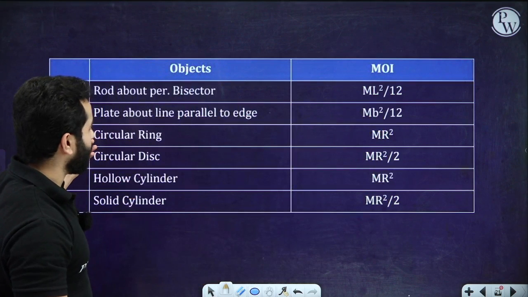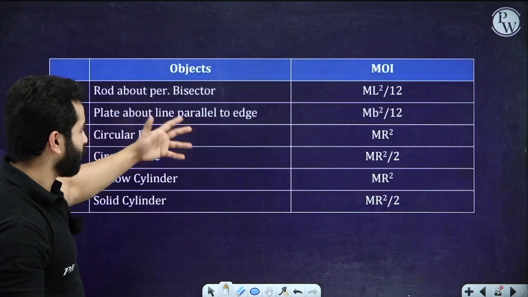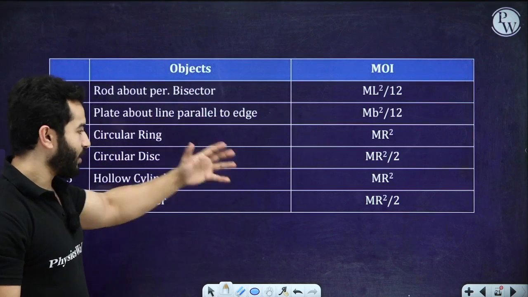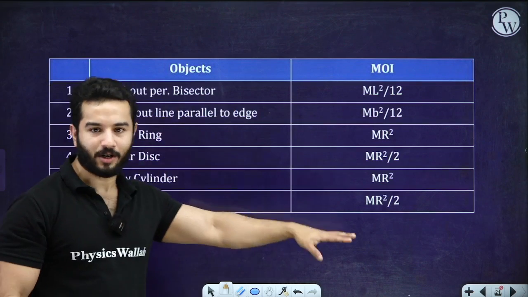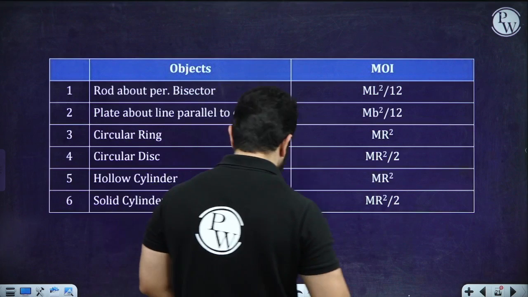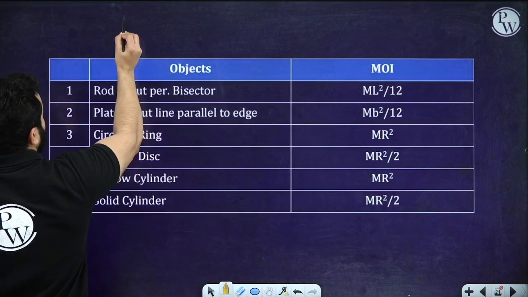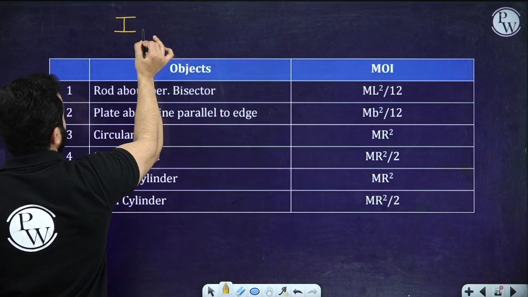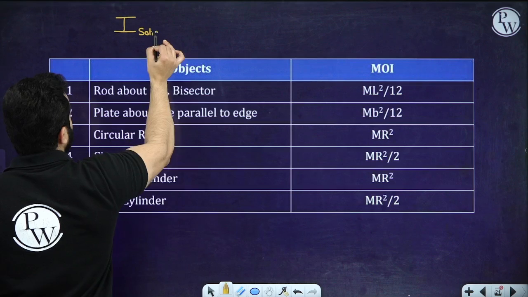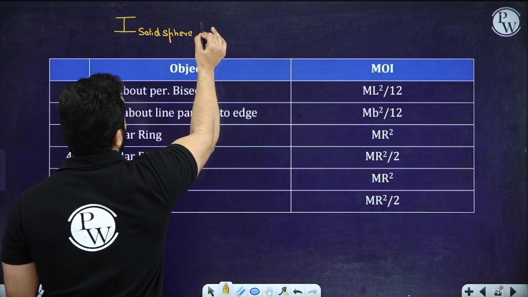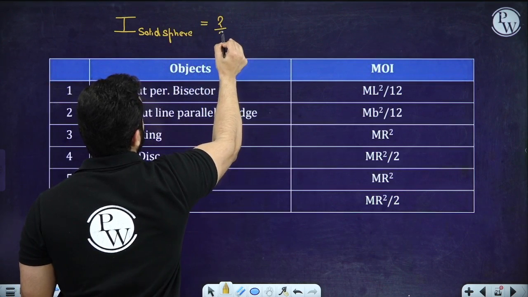Then we have circular ring, which is mr square; circular disc, mr square by 2; hollow cylinder, mr square; solid cylinder is going to be mr square by 2. Obviously we must write two more formulas, which is for moment of inertia for solid sphere, which is 2 by 3 mr square,